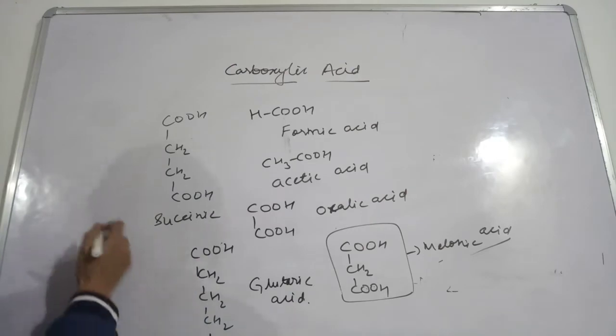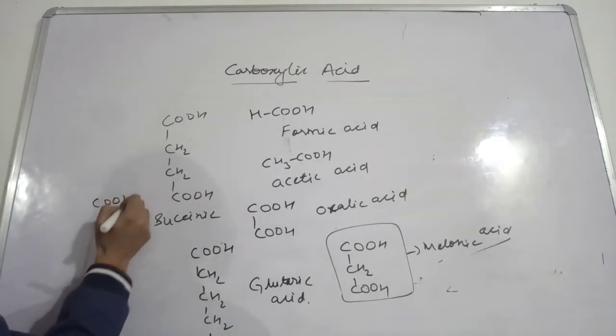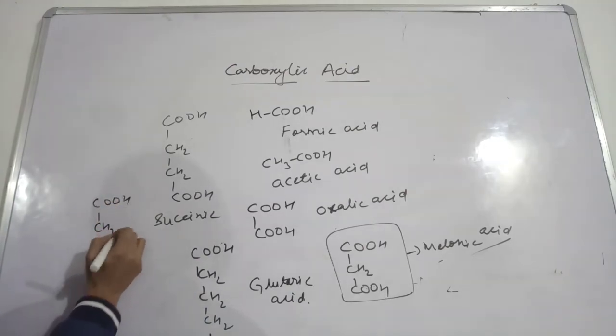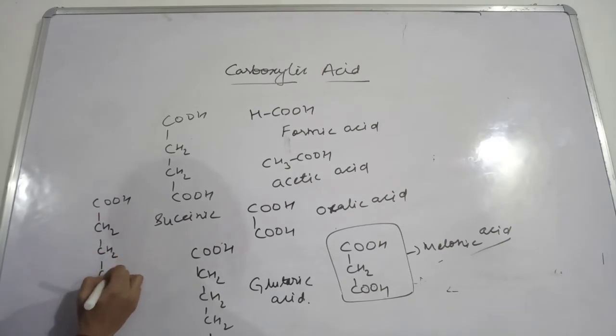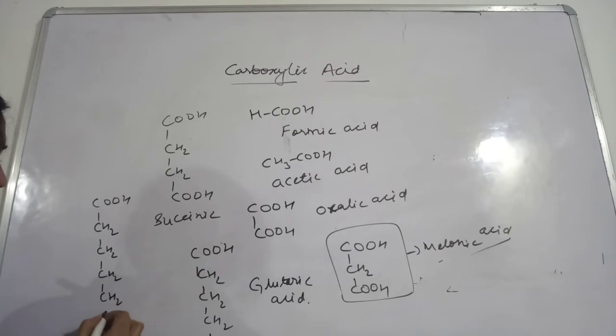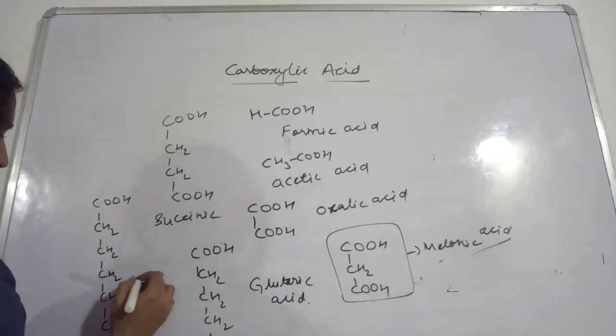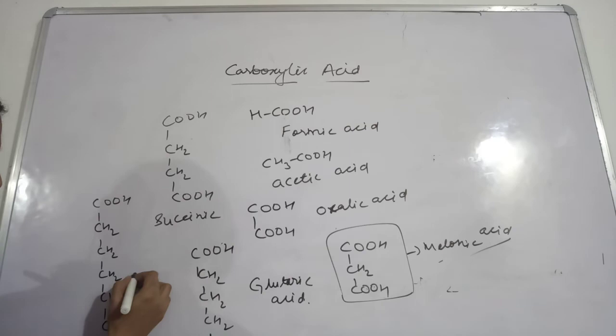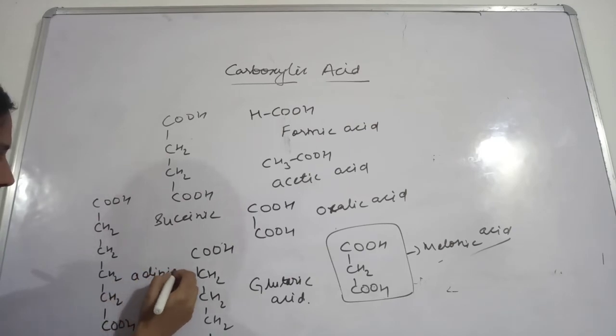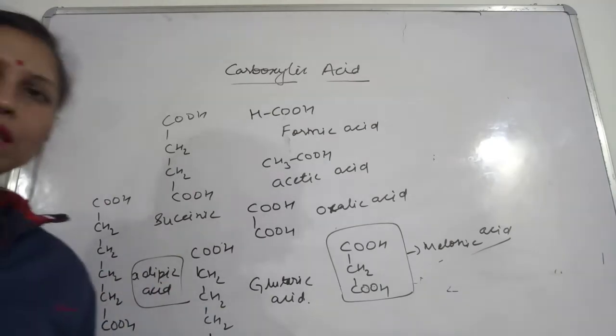And suppose between this COOH, you are having CH2, CH2, CH2, then CH2, 4 alkyl groups present between these two carboxylic groups, then this will be called adipic acid. This is called adipic acid. So that's all about the common names.